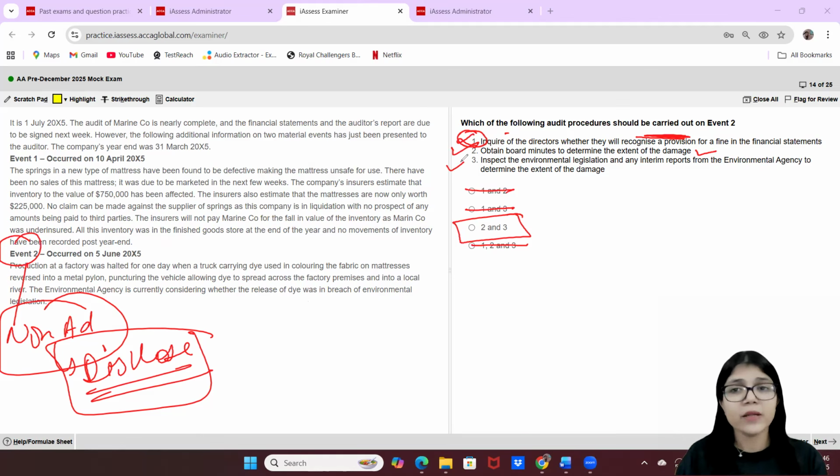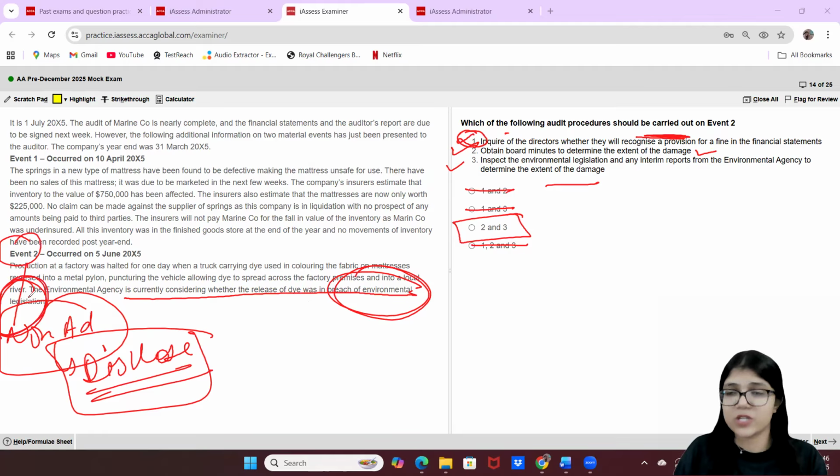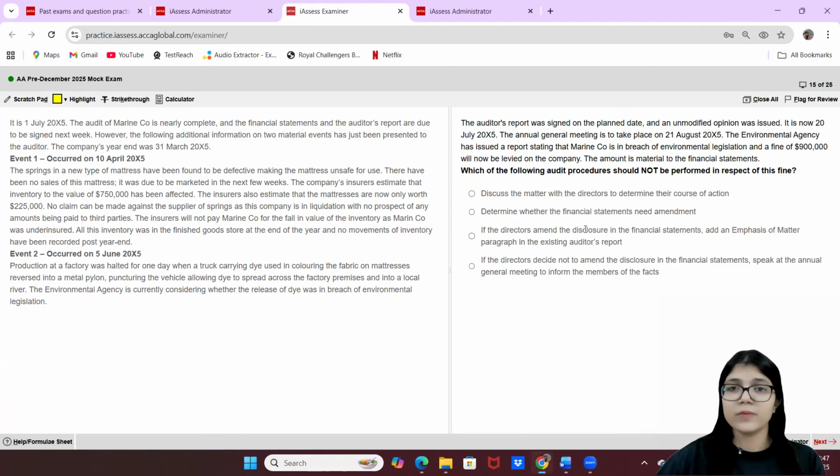Third one, inspect the environmental legislation and any interim reports from the environmental agency to determine the extent of the damage. Again, we have to, because these people are going to see the environmental breach of the legislation as well. So we are also going to inspect the same to see if there are any interim reports that have come in, to see how much damage has happened to the river as well, right? So this is absolutely correct. So 2 and 3 are absolutely correct in this particular scenario, by elimination and also by concepts. All right. Let's move to the last one.